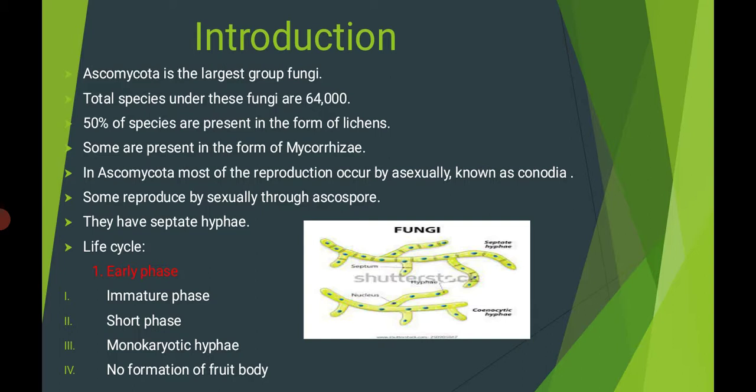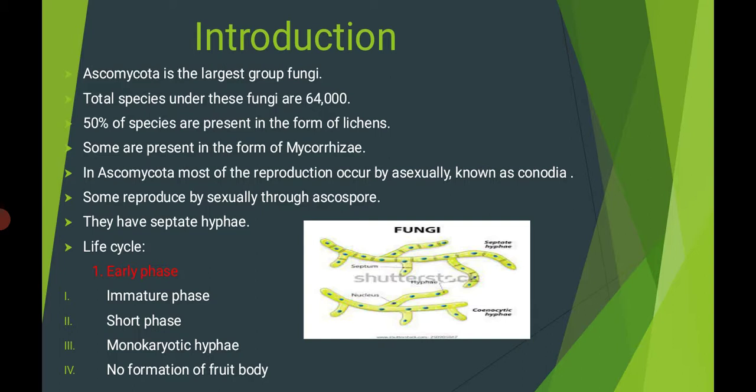What do lichens mean? Lichens are a complex life form that is a symbiotic partnership of two separate organisms, fungus and algae. It means when algae and fungi live together, then it is called a lichen. Some are present in the form of mycorrhizae.